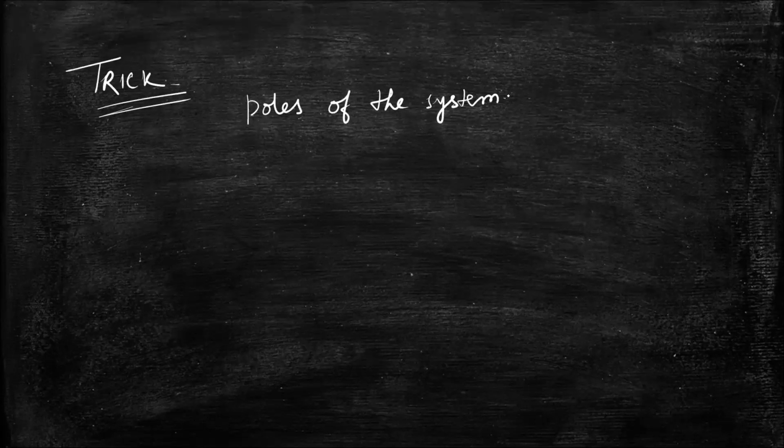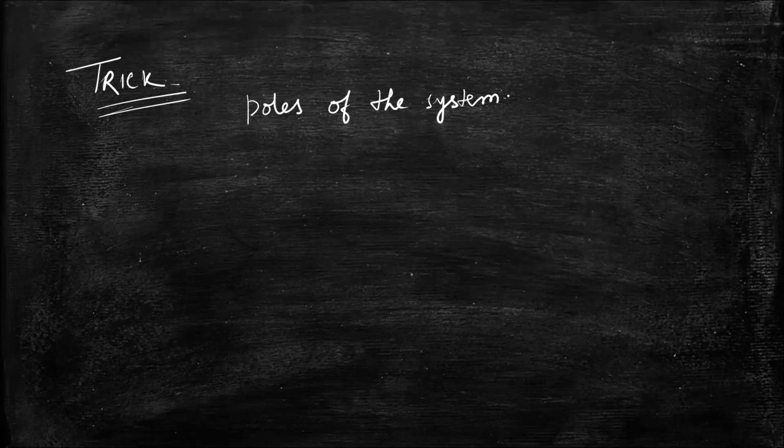What is the trick? According to the trick, you have to find out the poles of the system, and how to calculate the poles, in a future class or upcoming class I will discuss how to find out the poles and zeros. For now you just need to know how important the poles are to find out the stability or instability of the system.